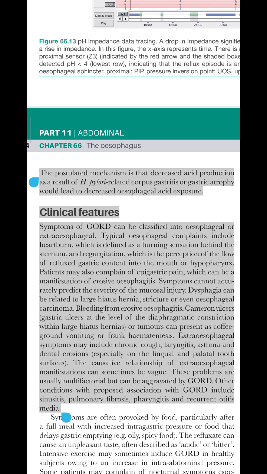Extraesophageal symptoms may include chronic cough, laryngitis, asthma and dental erosions, especially on the lingual and palatal tooth surfaces. The causative relationship of extraesophageal manifestations can sometimes be vague. These problems are usually multifactorial but can be aggravated by GORD. Other conditions with proposed association with GORD include sinusitis, pulmonary fibrosis, pharyngitis and recurrent otitis media.